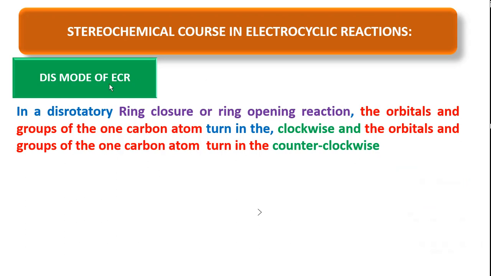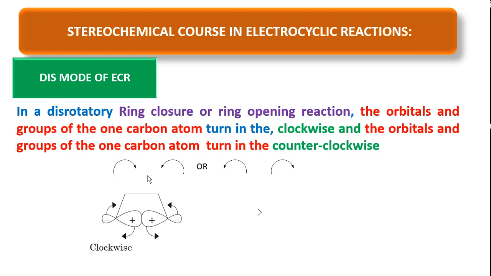It is represented with one carbon moving counterclockwise, another moving clockwise, or one carbon moving clockwise, another carbon moving counterclockwise. You see this example here, this orbital moving in clockwise direction, where this orbital is moving in counterclockwise direction. So that's why it is called disrotatory motion.